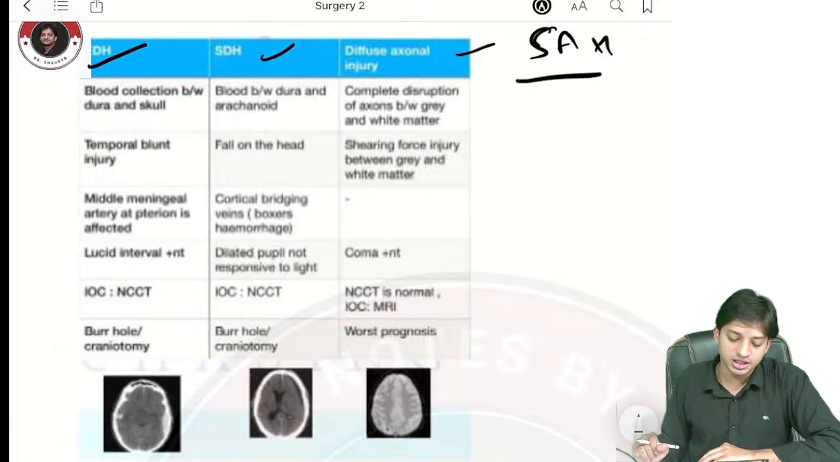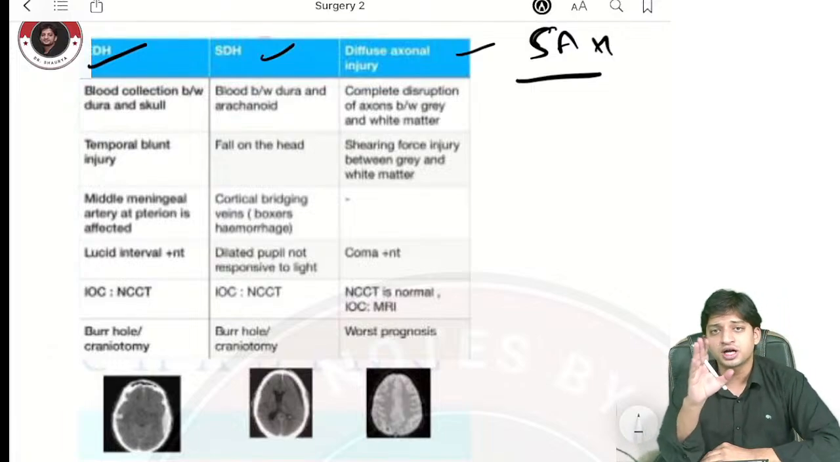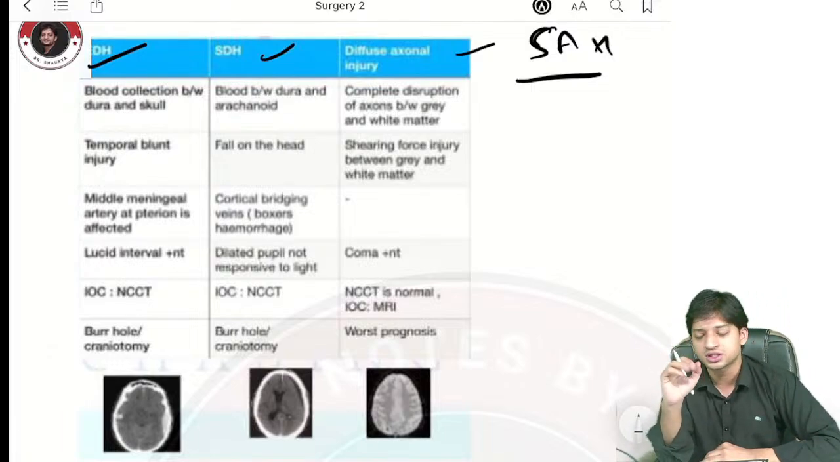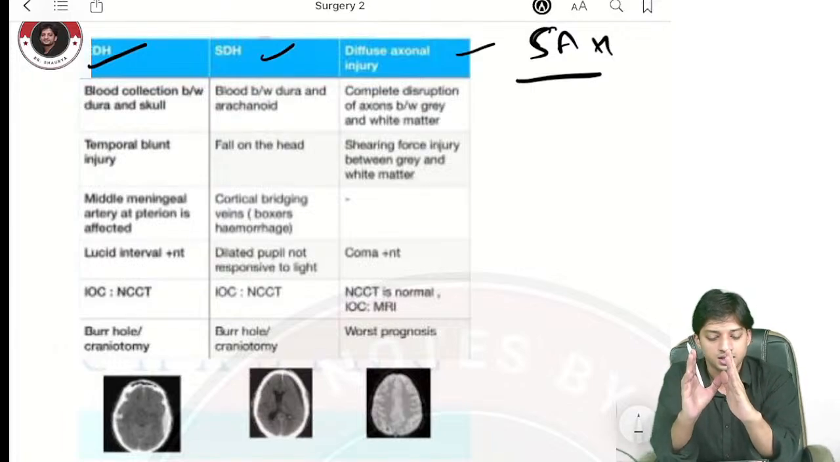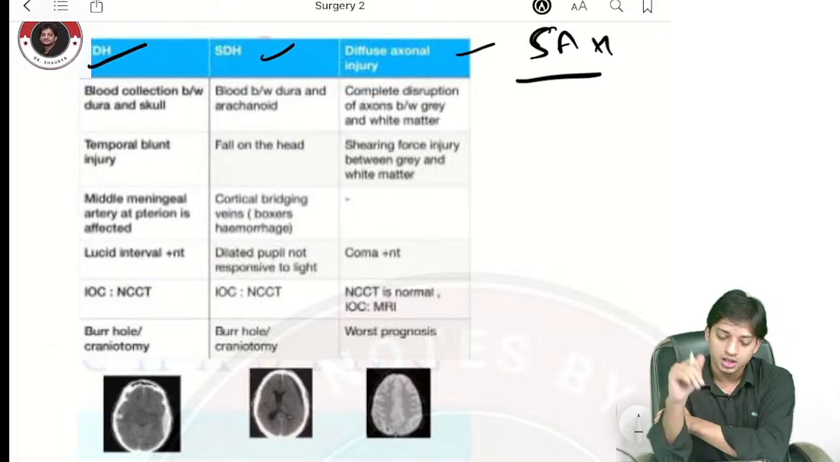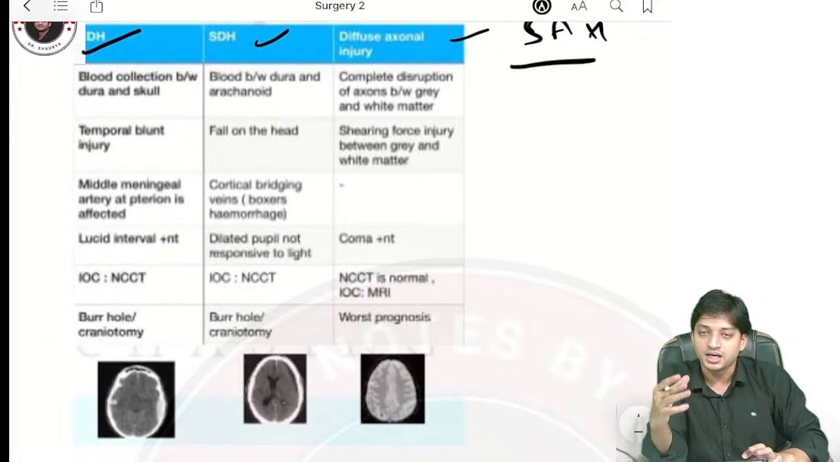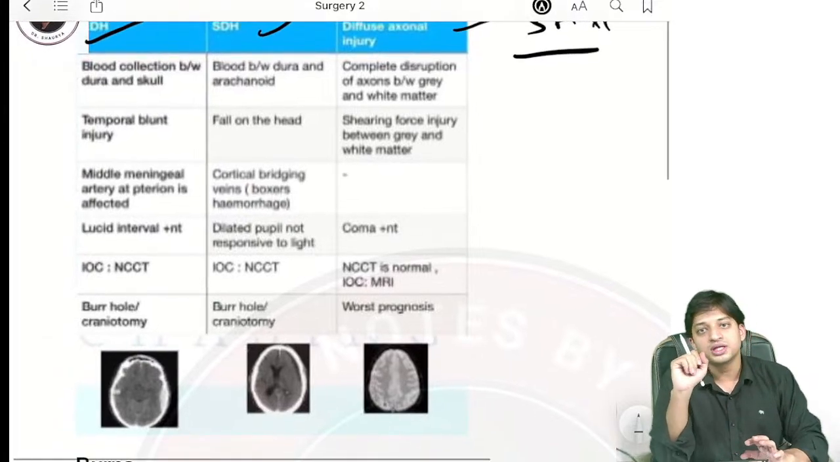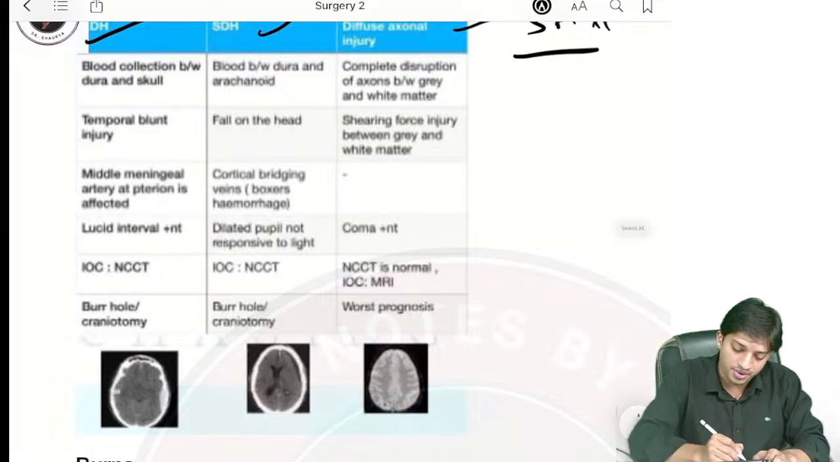Coming here to the EDH. In EDH, extradural hematoma, the name itself is suggesting there will be a collection of blood between the dura and the skull. Generally, it is caused due to temporal blunt injury. They will ask you which artery or vessel will be damaged. It will be the middle meningeal artery.